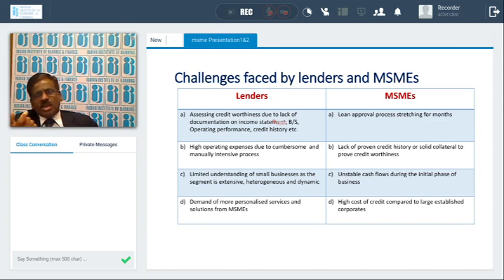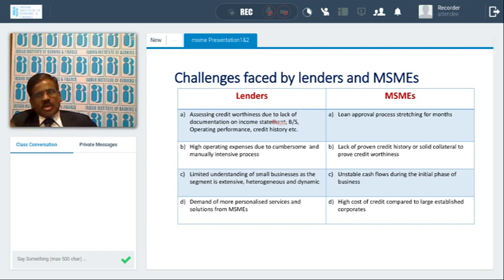And MSMEs, because they are first-time entrepreneurs, they do not have a proper credit background. Their background is very limited, and they do not have proper collaterals. They do not have substantiated creditworthiness. So MSME is facing problems here.